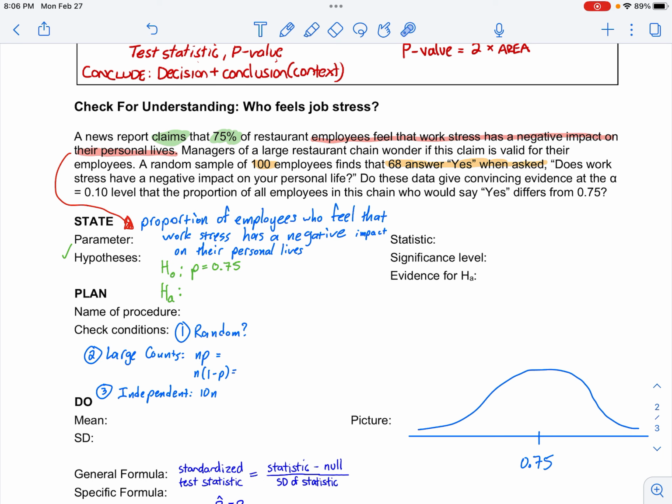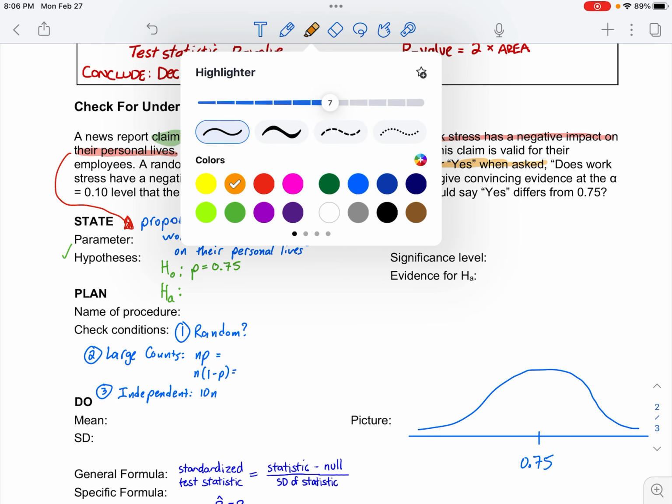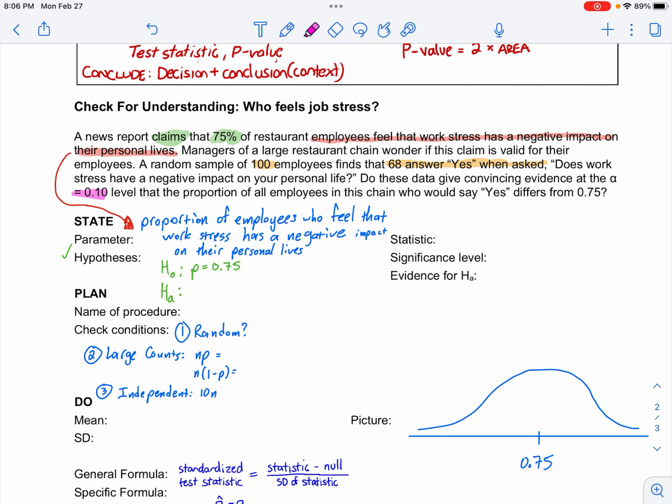The question is, do these data give convincing evidence at the alpha of 0.10? Let's highlight that. Alpha is 0.10 this time. Convincing evidence that the proportion of employees in this chain who would say yes differs from 0.75.